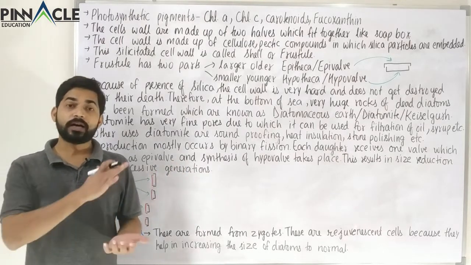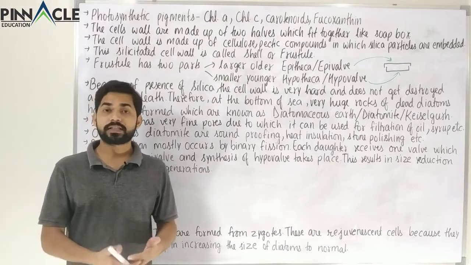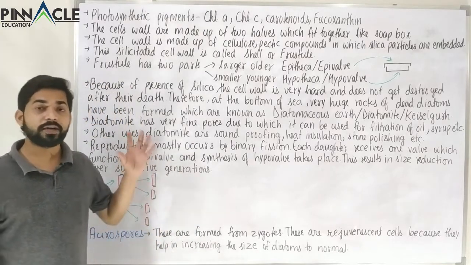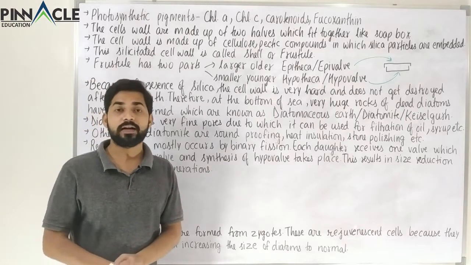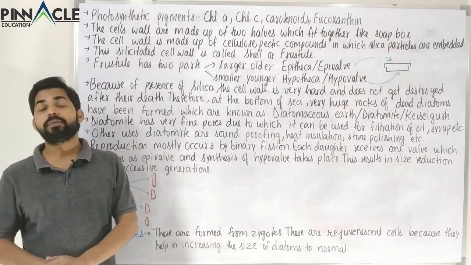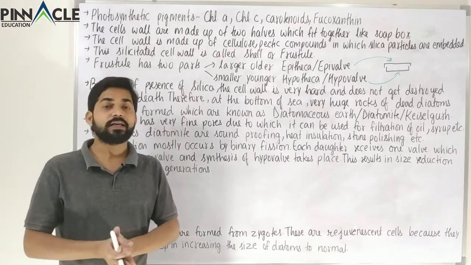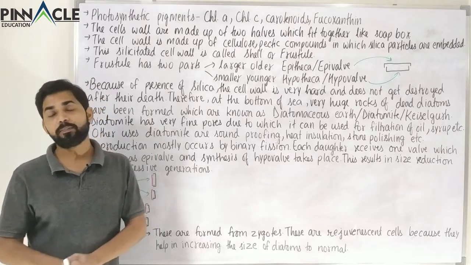Now we come to the main part, and that is the cell wall, its structure or composition in the case of diatoms. It is a very interesting thing. First of all, their cell wall is made up of two parts, called epitheca and hypotheca, or the epivalve and the hypovalve.